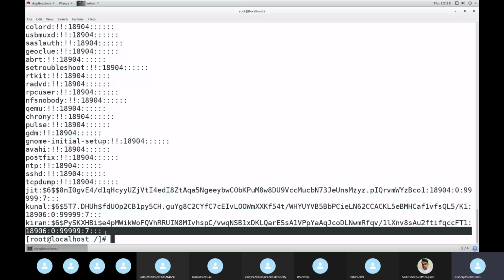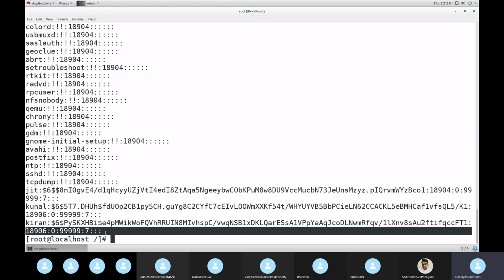Same thing here. The numbers you are seeing here, 99999, 7 days and all, are your folder options. For example, today you have shared one folder with some people, and you do not want this folder to stay shared after some time. Then you can specify the timing, and after that it is deleted. That is one option. So that's how we will change it, we'll see now.